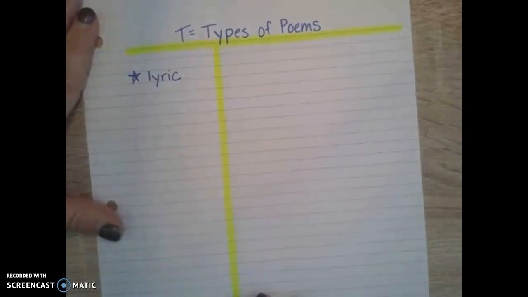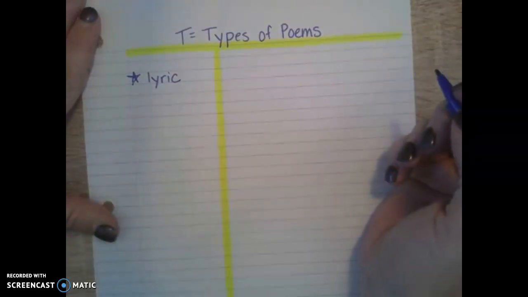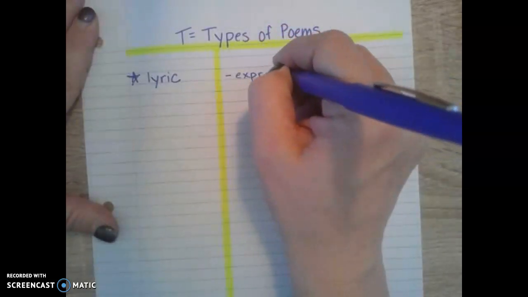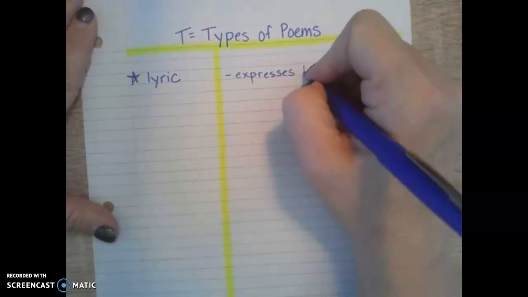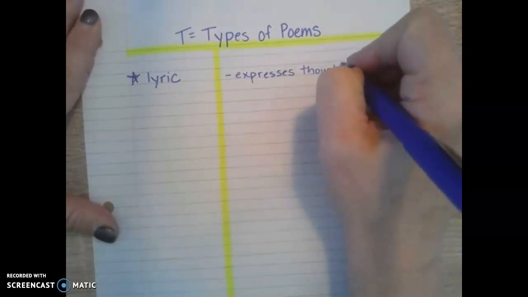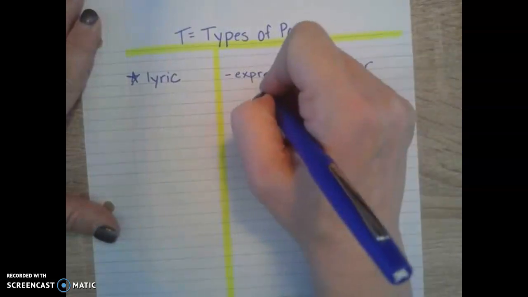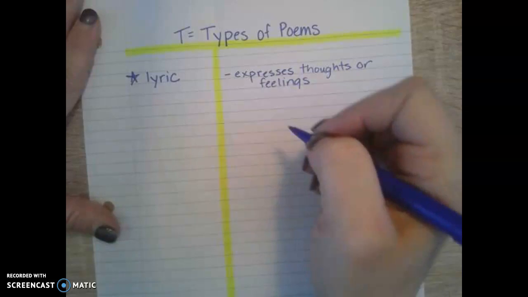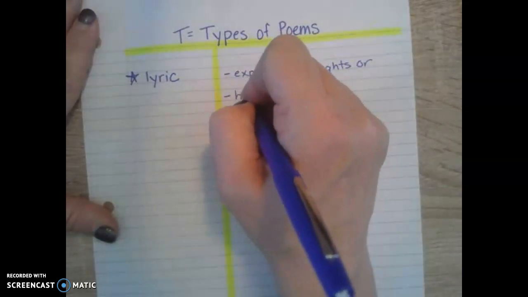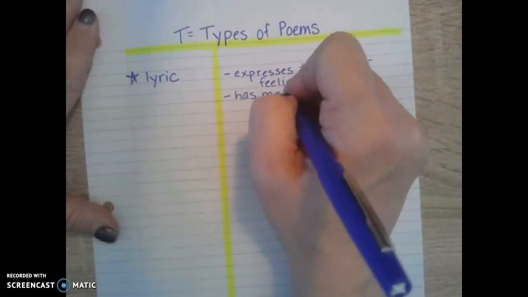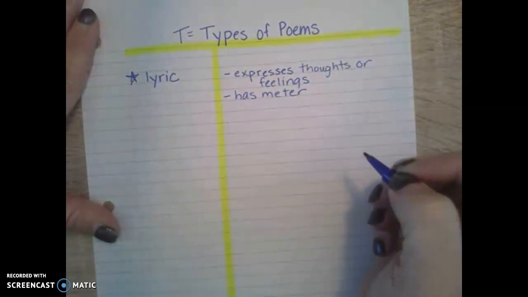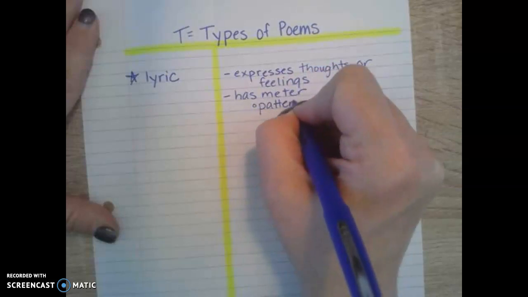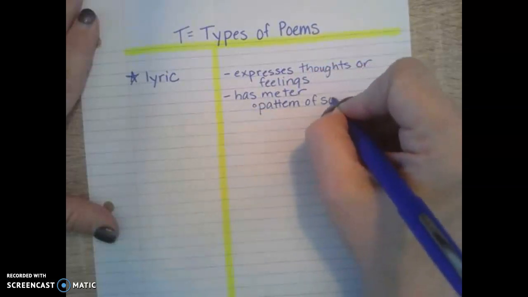So lyric is the first type of poem that we're going to talk about. A lyric poem is a poem that expresses thoughts or feelings. A lyric poem also has what is called meter. Meter is a pattern of sound, so it's a detailed pattern of sound.